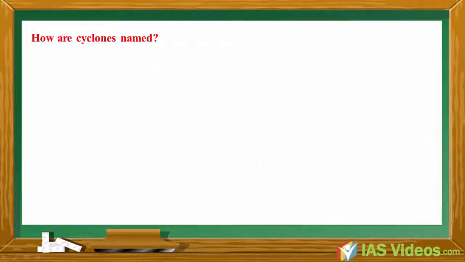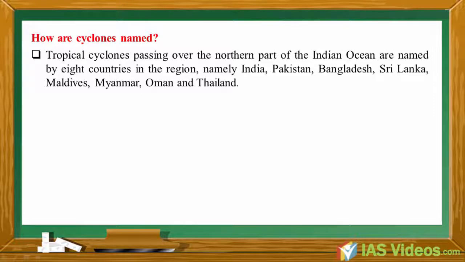How are cyclones named? Tropical cyclones passing over the northern part of the Indian Ocean are named by 8 countries in the region, namely India, Pakistan, Bangladesh, Sri Lanka, Maldives, Myanmar, Oman and Thailand.